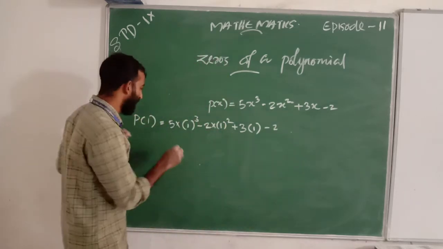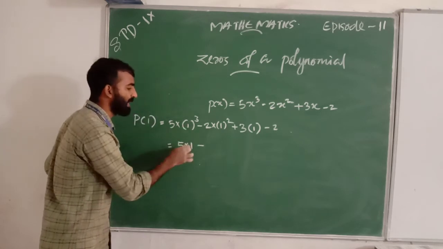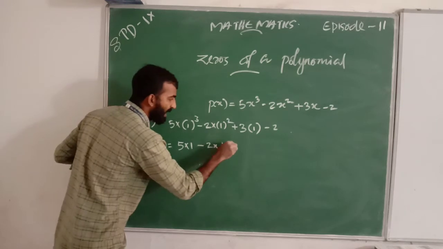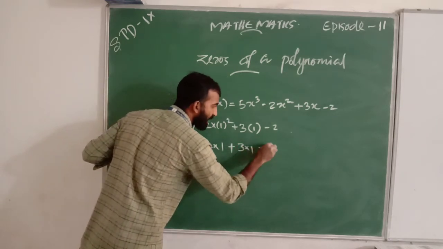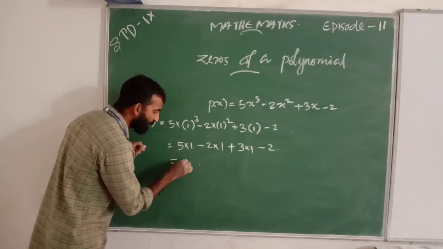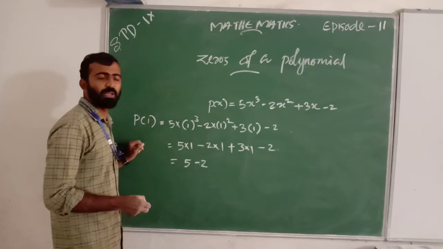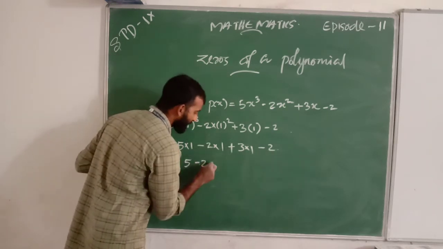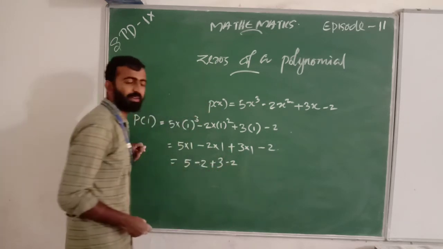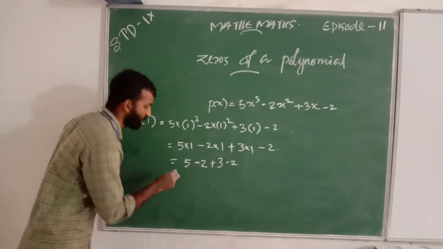Here we get 5 into 1, minus 2 into 1 square is 1, plus 3 into 1, minus 2. That is 5 minus 2 plus 3 minus 2.